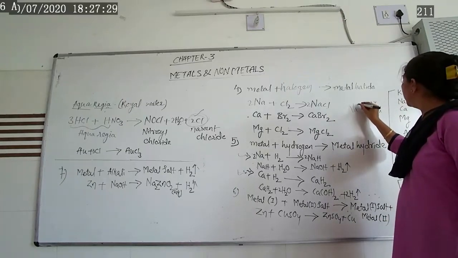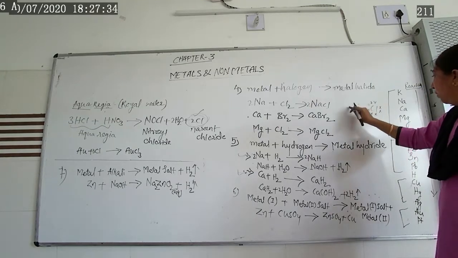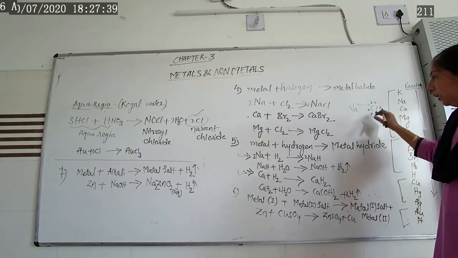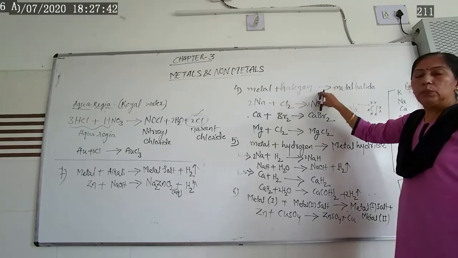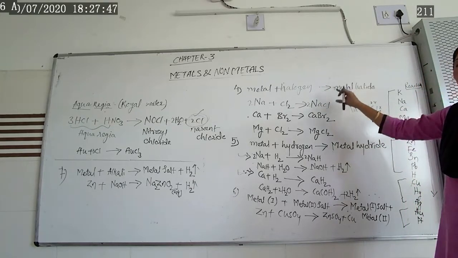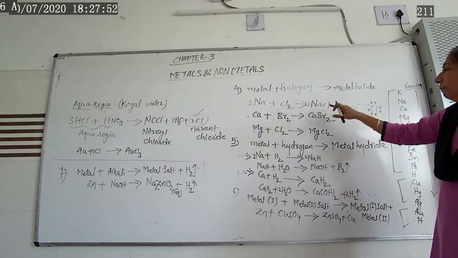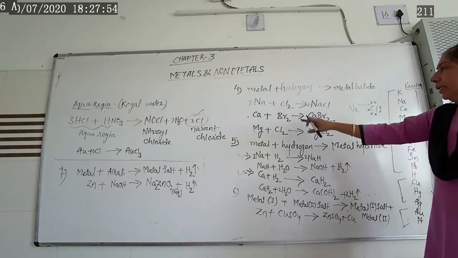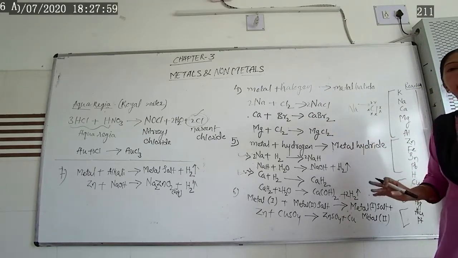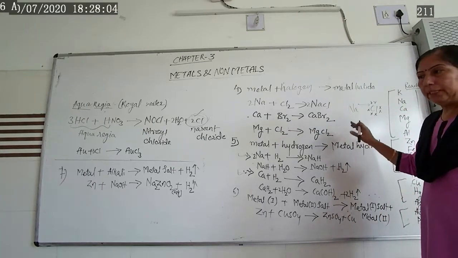But from sodium, this 1 electron gets transferred to chlorine and it forms that compound, and such compounds are known as ionic compounds. So sodium plus chlorine gives you sodium chloride, calcium plus bromine gives you calcium bromide, calcium plus chlorine gives you calcium chloride. Likewise, magnesium with chlorine gives you magnesium chloride.